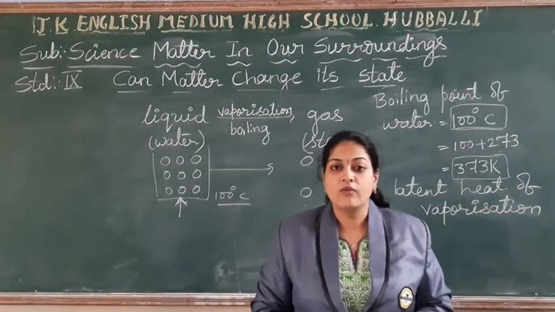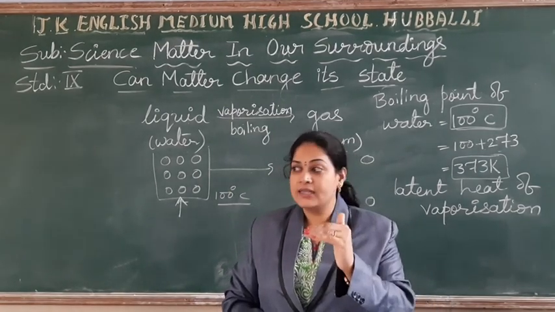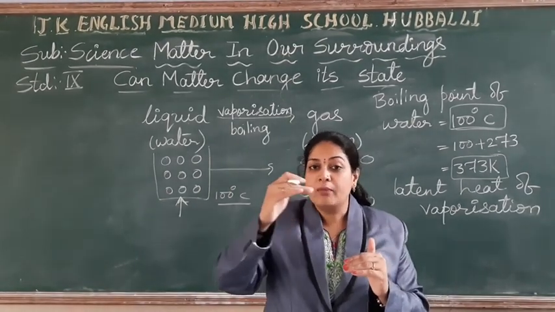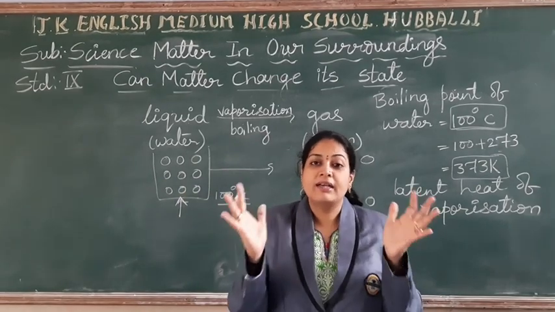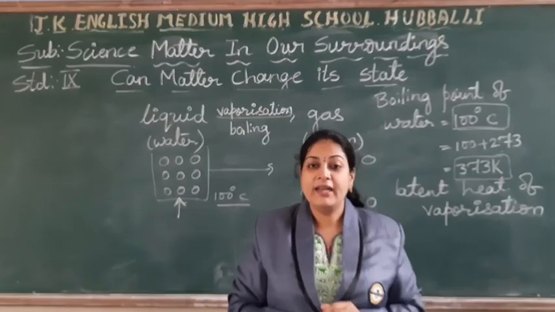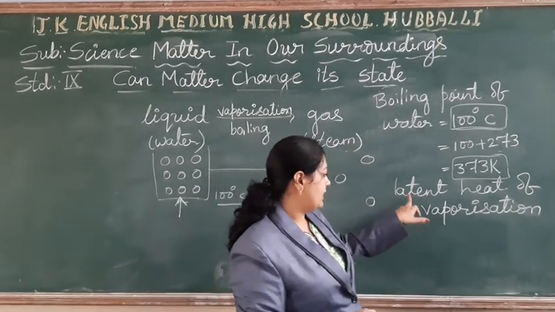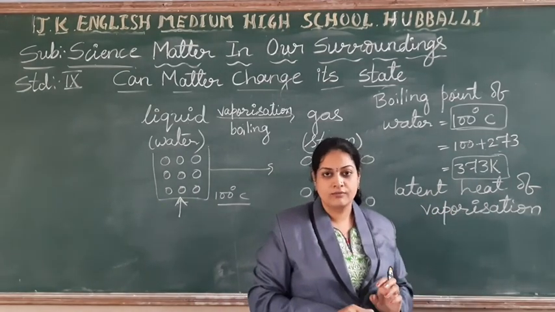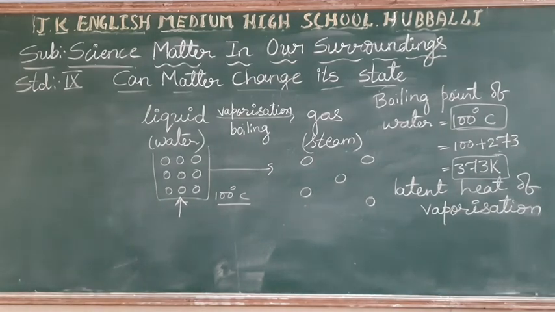Latent heat of vaporization means at a particular temperature, 100 degrees Celsius, it has converted into steam and it will maintain a constant temperature for some time. It has its own heat energy. That heat energy we are going to call latent heat of vaporization. Hope you are understanding, students? Yes. The next one.